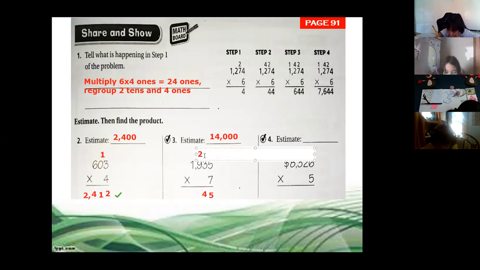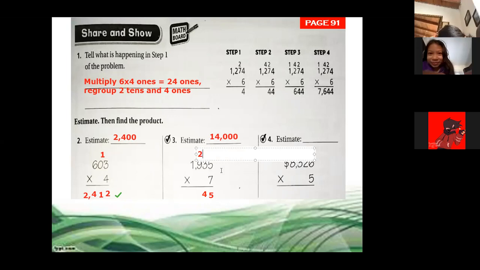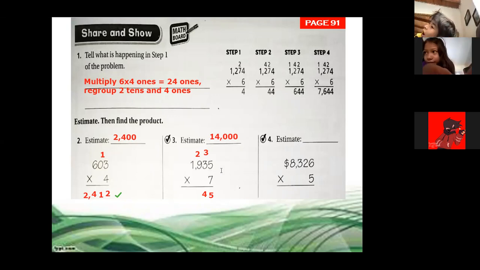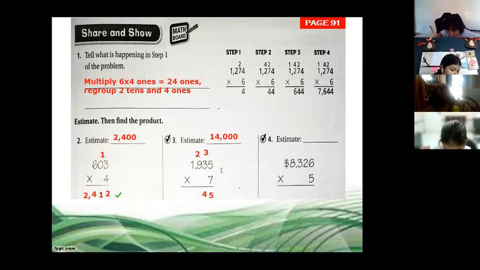Now 9 times 7, or 7 times 9. 63. 63 plus 2 is 65.